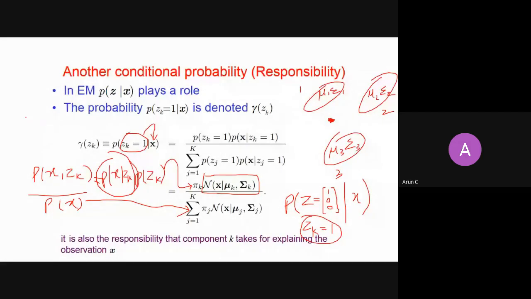So hence you can, one by one, calculate the distribution. It will be the probability of seeing cluster 1, seeing cluster 2, and seeing cluster 3. There are three probabilities, and if you sum them up, it will be one. Hence, it is the posterior probability over the clusters once you see the x. Is this clear to you? It is a posterior probability over the clusters, like over the latent variable z, where you are trying to see which cluster it is coming from. This is what I have just said.